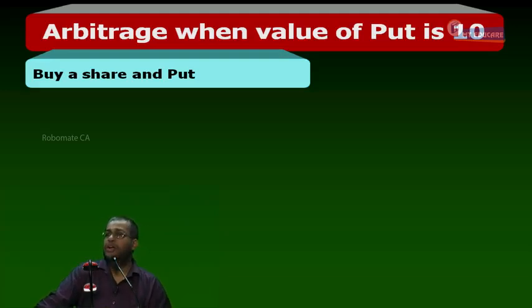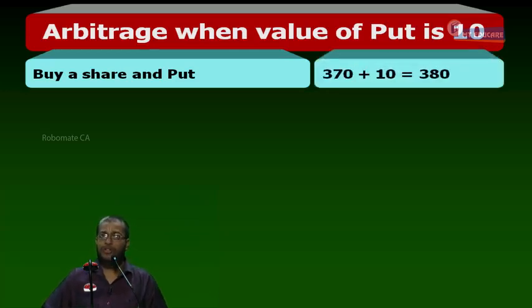Is equal to. Tell me, I buy the share by paying how many rupees? 370. I buy a put by paying how many rupees? 10 rupees. Both are outflows. So 370 plus 10 is equal to 380. What is the outflow to be made today?